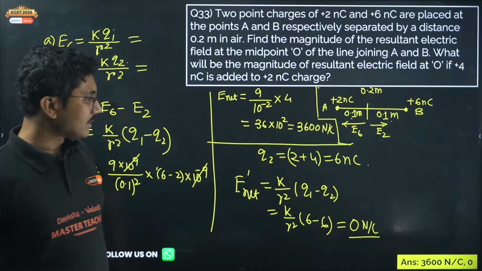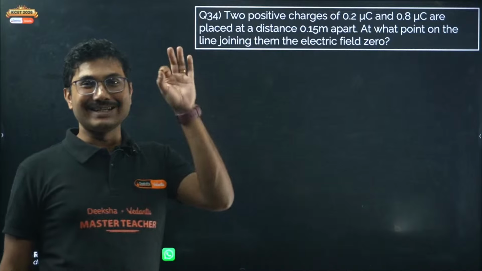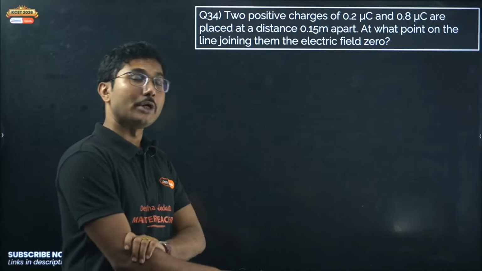Sir, we have optics numericals. Shankar, you have optics numericals, but it is not guaranteed that a numerical will come from ray optics. But yes, either ray optics or wave optics, one numerical will come. I am not doing it today. I will be doing all the very important numericals in my next live. I think Sunday there is a live, where I think model papers are there. And the Tuesday after Sunday is all numericals. So don't forget to join me next Tuesday. There I will be discussing all types of numericals, including current electricity. But that day I will be discussing fewer electric charges and field numericals, and more towards current electricity, ray optics, wave optics, all different sorts of numericals we will discuss.